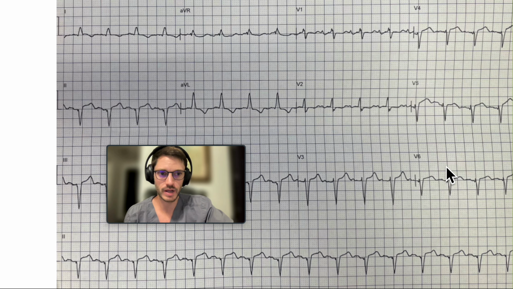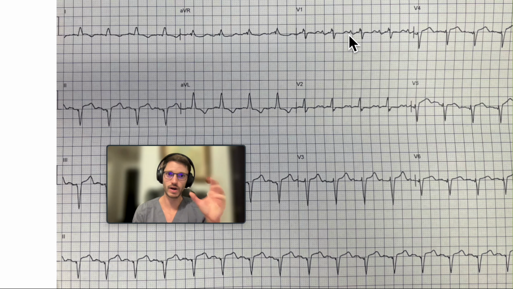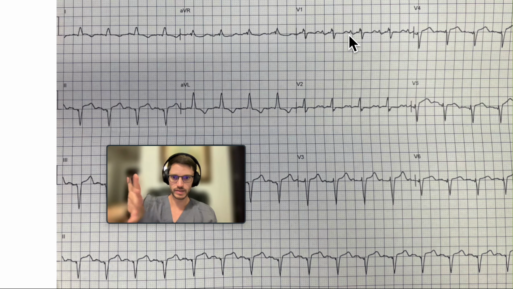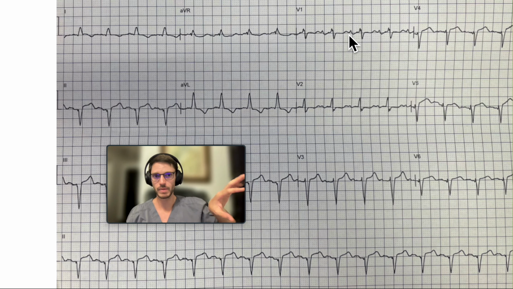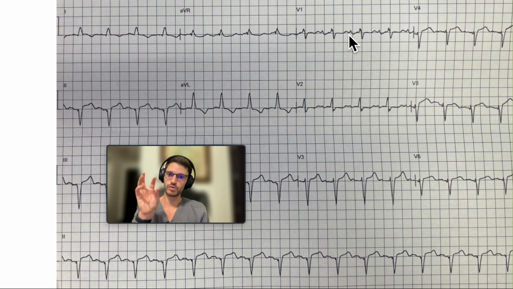What else can help you determine right versus left? There's a two-word mnemonic which will help you figure out if it's left or right. It's a name, William Morrow. In the middle of William, you have double L's, it's left. So we're not talking about left bundle branch, we're talking about the Morrow, the last name. In the middle of the word Morrow, you have two R's, that's right. What does this mean? Morrow starts with the first letter, which will be V1 or V2. The first letter is an M.